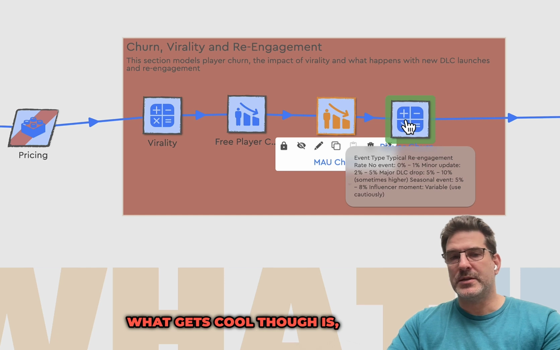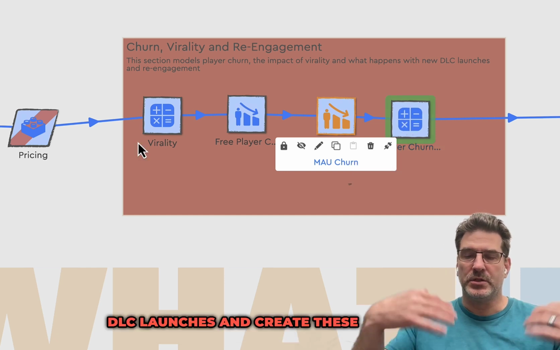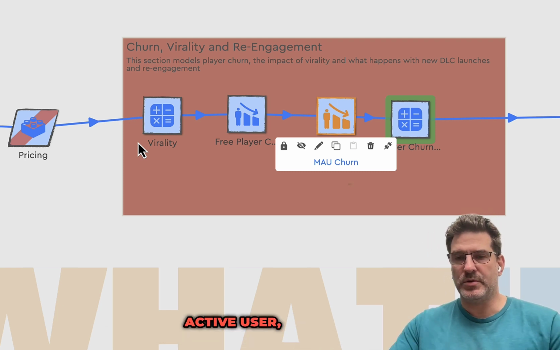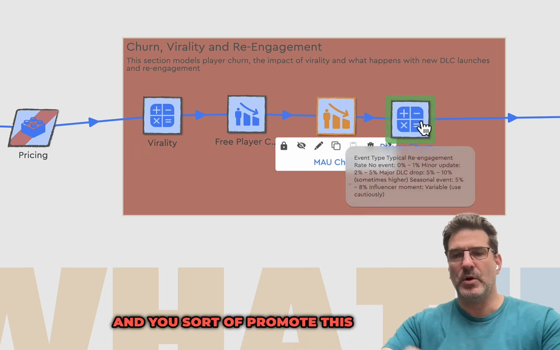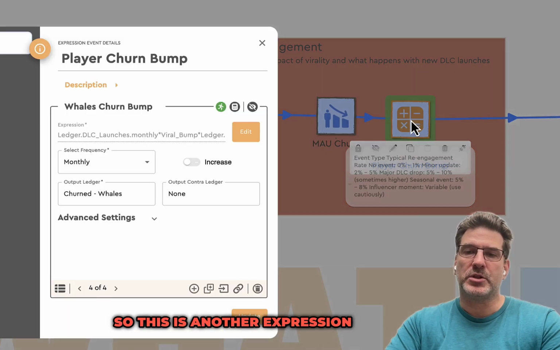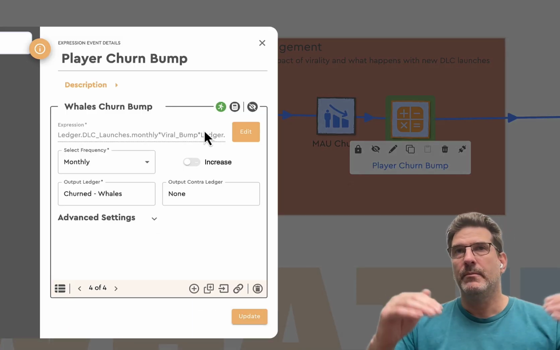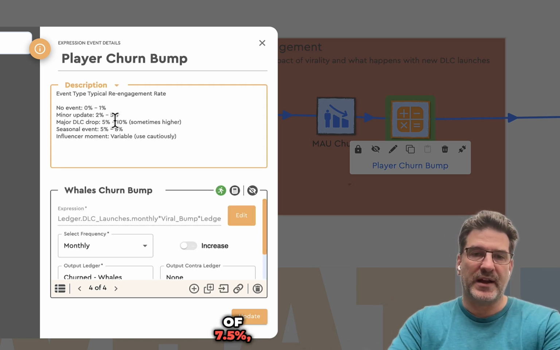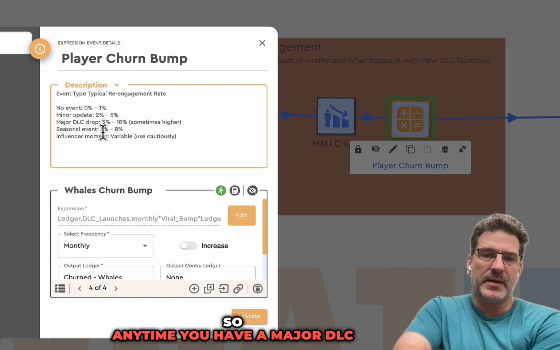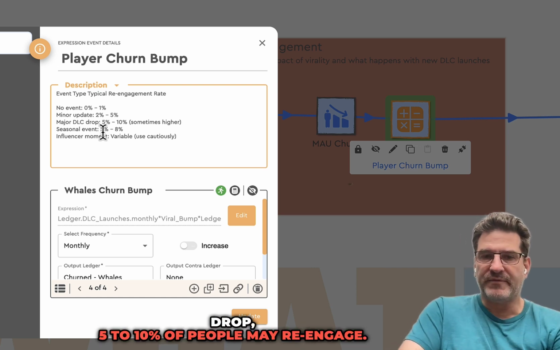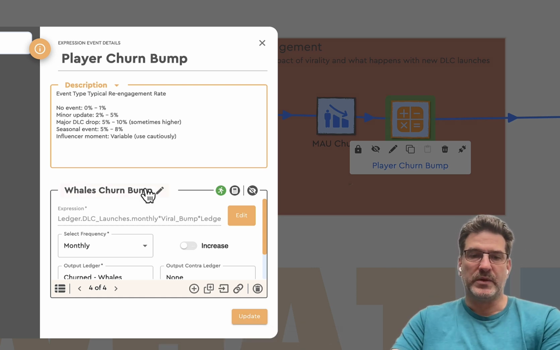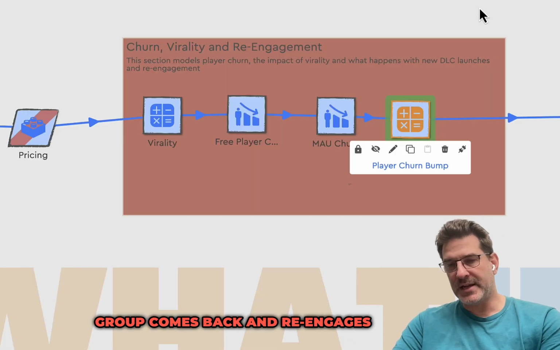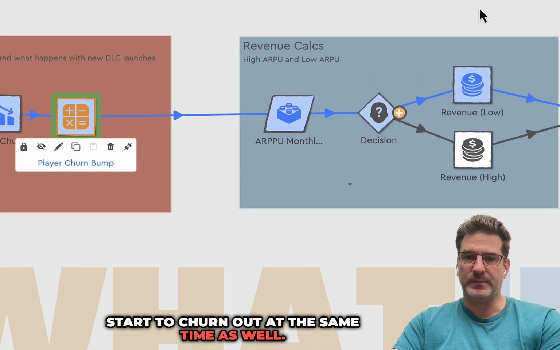What gets cool though is the reason people do these DLC launches. Someone may leave the game, so they're no longer a monthly active user, but how do you get them back? You promote this particular content. So this is another expression event, again, complicated formulas, but we're taking a re-engagement factor of 7.5%, which is an average in here. Anytime you have a major DLC drop, 5 to 10% of people may re-engage. So we put in this value of 7.5%. That particular group comes back and re-engages with the game, and then they start to churn out as well.